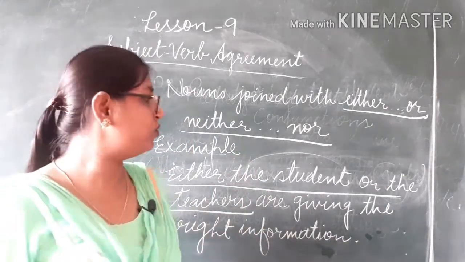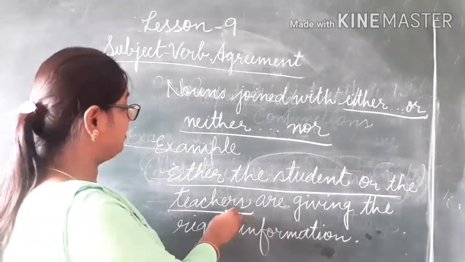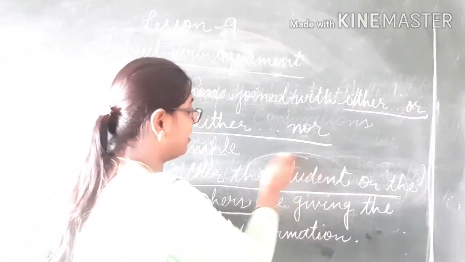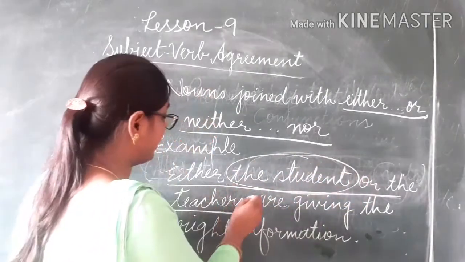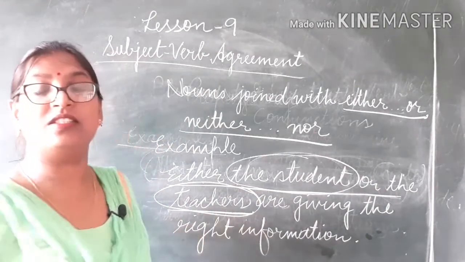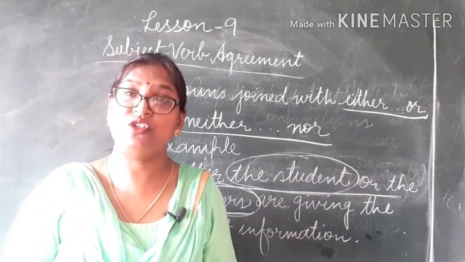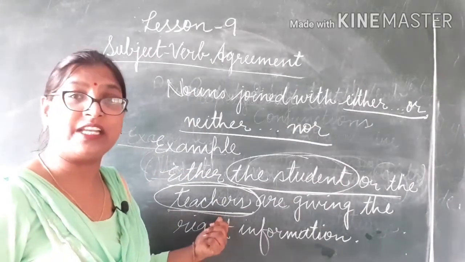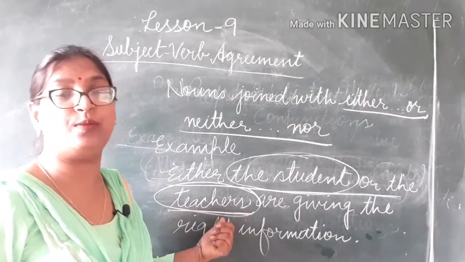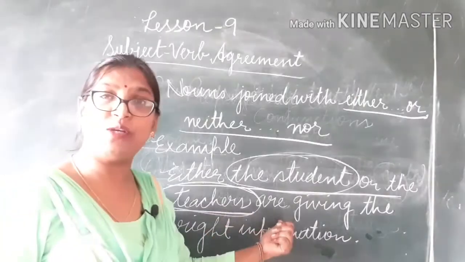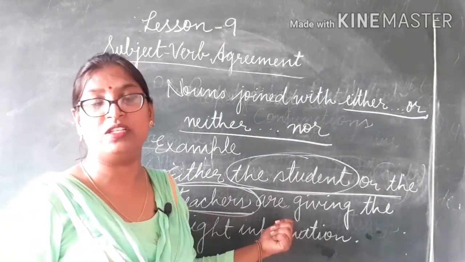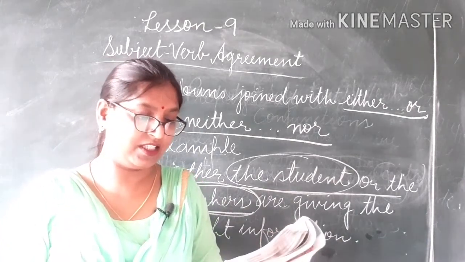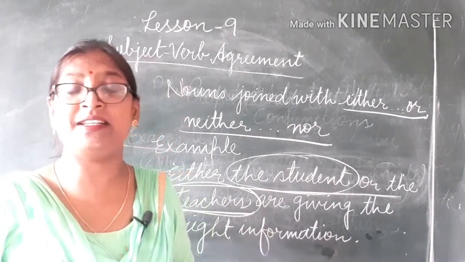Here two nouns are joined with either or. These are the student and the teachers. Now, we should use the verb according to the second noun. The second noun is third person plural in number. So, the plural verb we use. Likewise, we make the subject and verb agreement in the sentence.